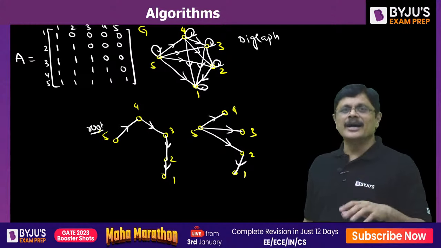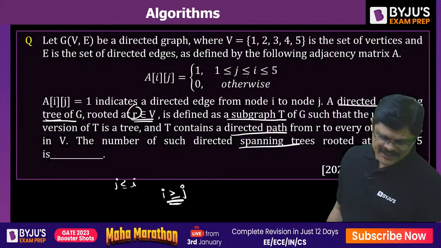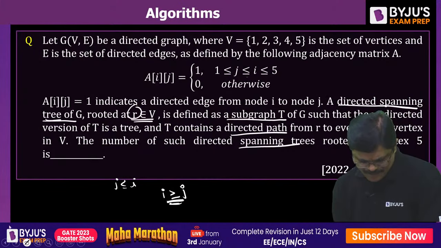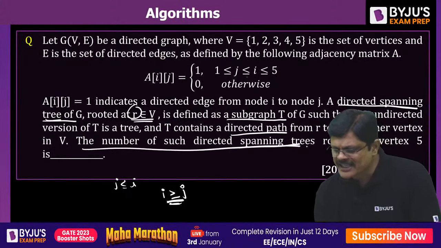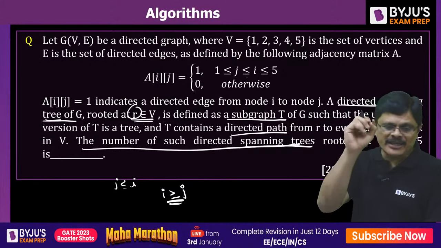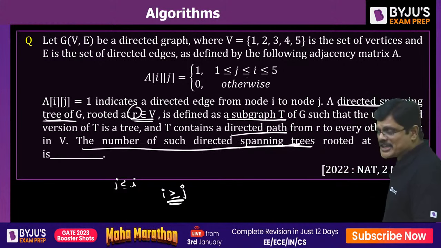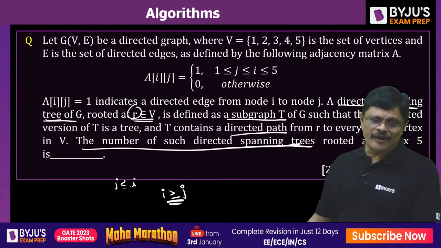Now the question is, the number of such directed spanning trees rooted at vertex 5 that are possible.